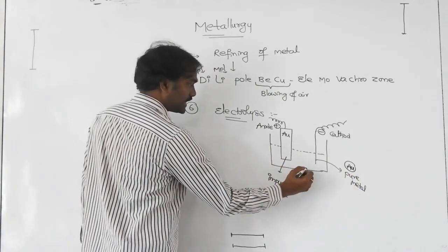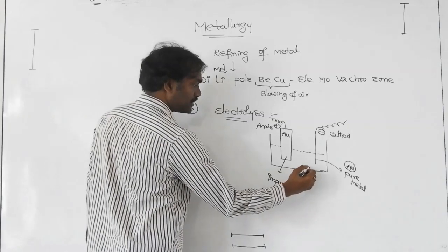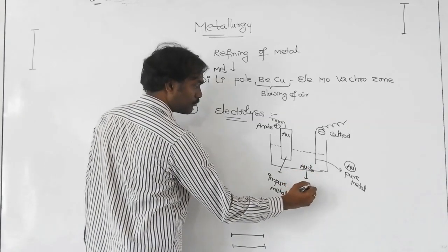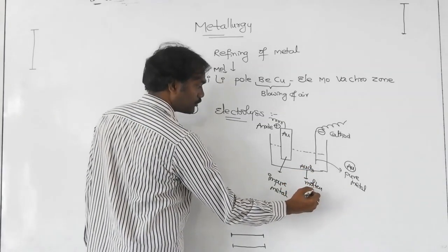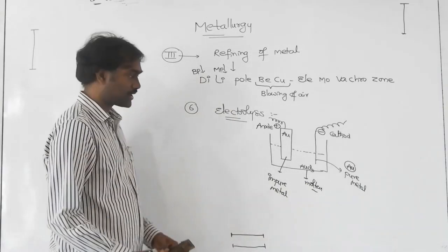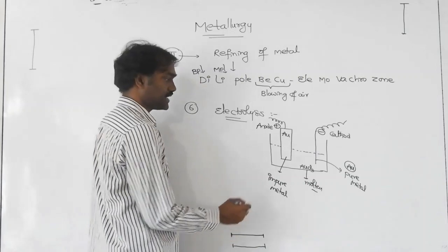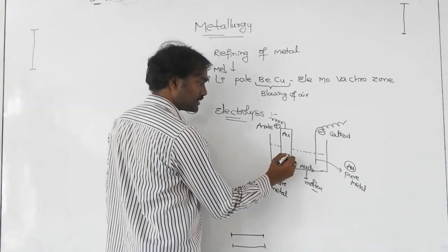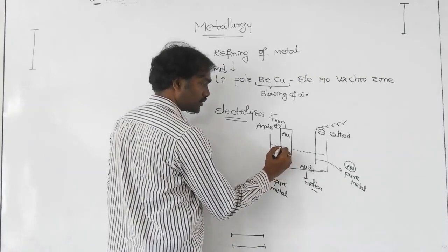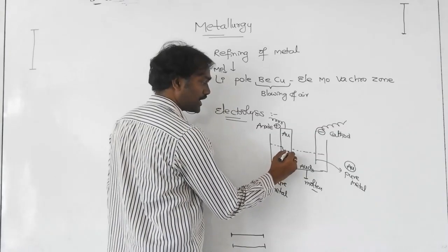Now the electrolytic solution: you take molten AuCl3, gold chloride, and we send the current. Then what happens here? From this, the gold is coming outside. So it is continuously corroded.